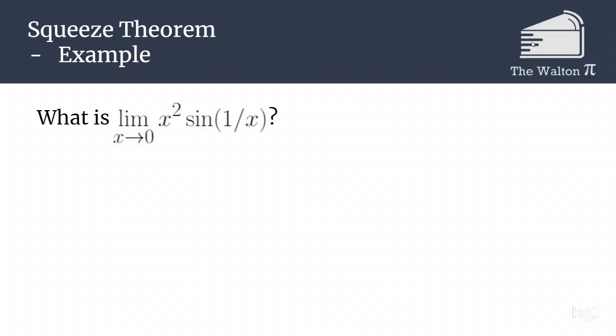So, a common example of this is, what is the limit as x approaches 0 of x squared sine of 1 over x? Well, we know that x squared sine of 1 over x is always between negative x squared and positive x squared, because sine is always between negative 1 and 1.